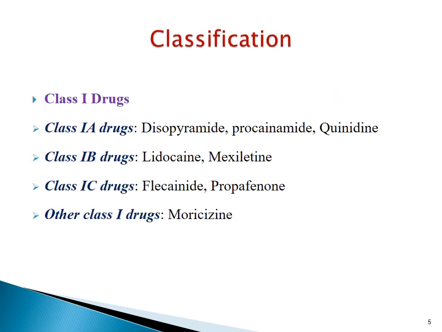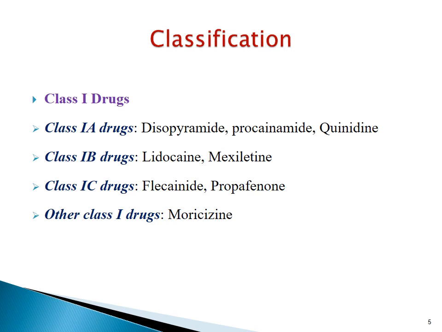We will have a look at different classes of drugs used for treatment of arrhythmia. The classes of the drugs should be known because in further discussion, when we are going to study different screening procedures, we will find that some screening procedures are specific for some classes of antiarrhythmic drugs.